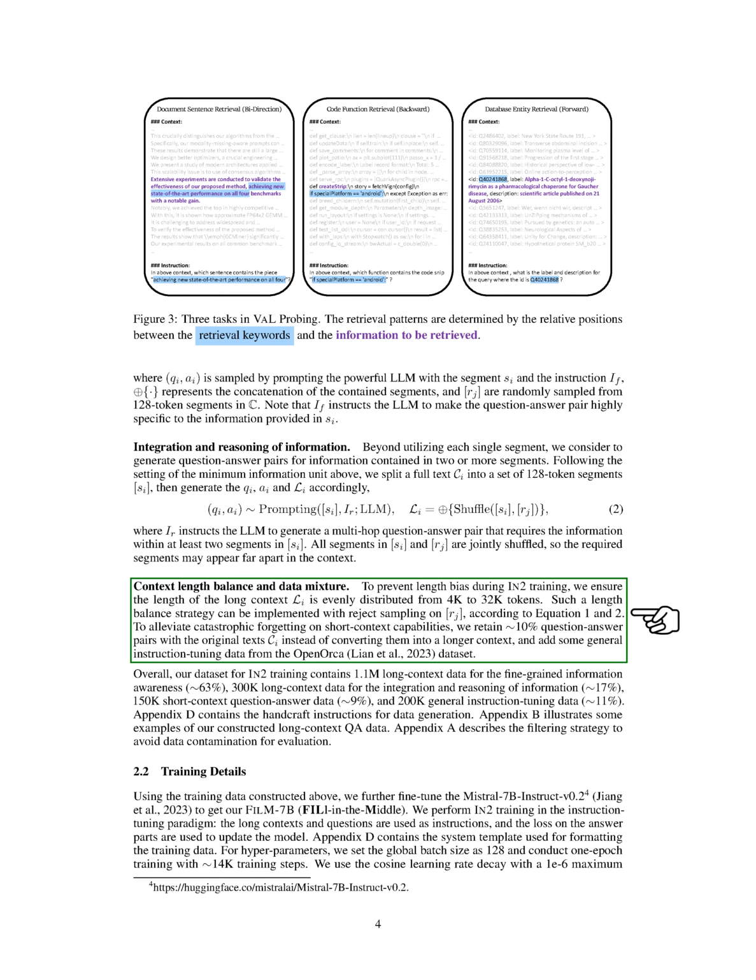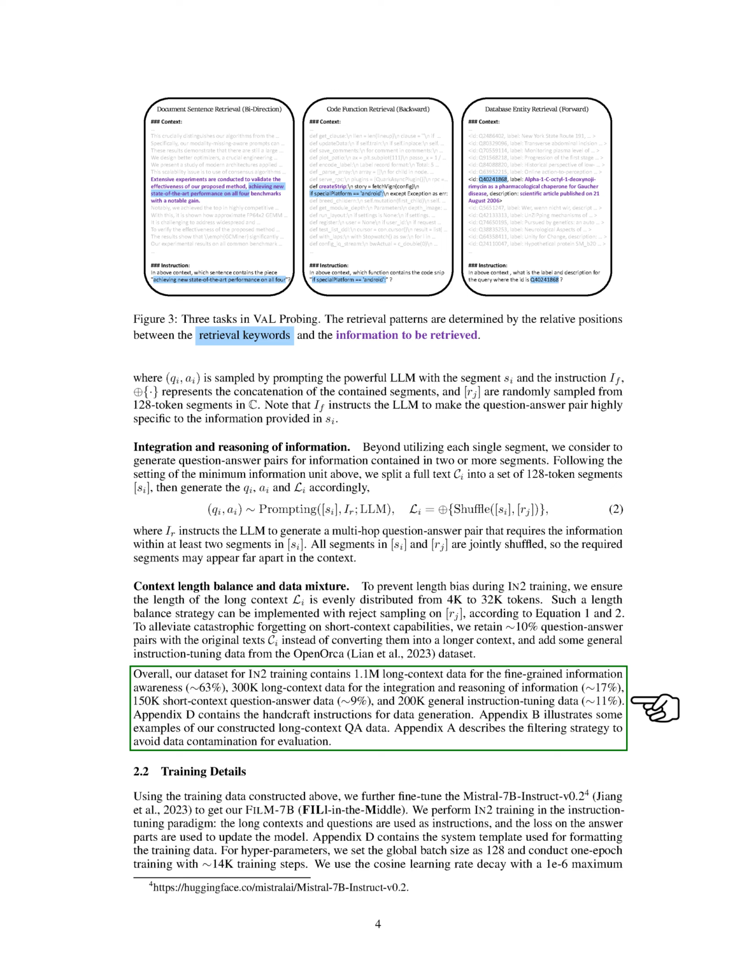To ensure fair training without bias towards context length, we distribute the length of the long context L_i evenly from 4K to 32K tokens. This balancing strategy is achieved through reject sampling on R_j. To prevent forgetting important details in short contexts, we keep about 10% of question-answer pairs with the original texts C_i as short contexts, and include some general instruction tuning data from the dataset.